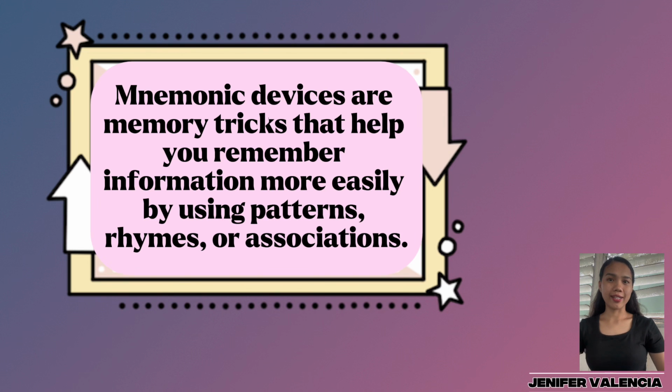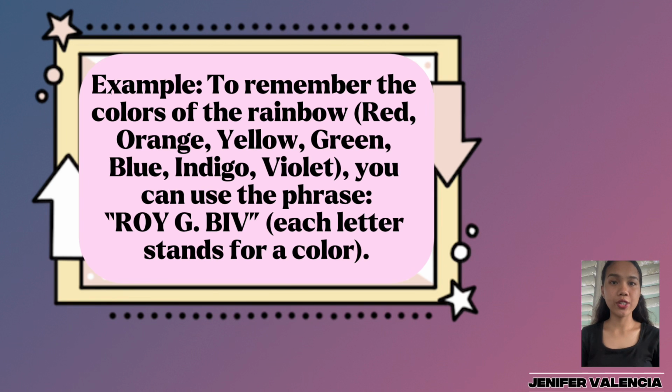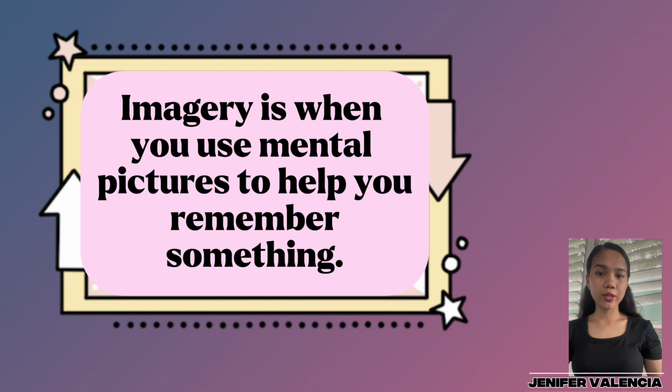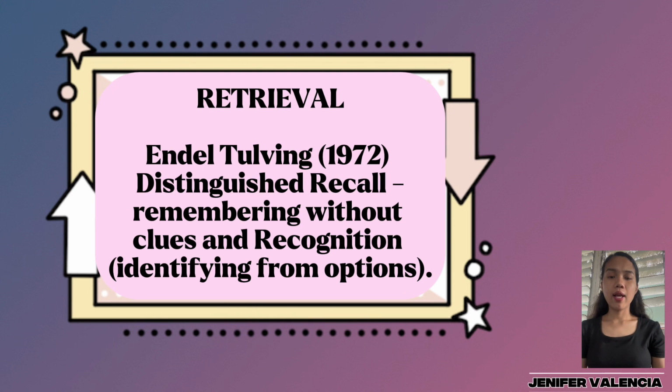Next, mnemonic devices are memory tricks that help you remember information more easily by using patterns, rhymes, or association. For example, to remember the colors of the rainbow. Next is imagery. Imagery is when you use mental pictures to help you remember something. For example, if you want to remember the word apple, you might picture a big, red, shiny apple in your mind. Next is retrieval. There are 2 types according to Endel Tulving, 1972, who distinguished recall, remembering without clues, and recognition, identifying from options.